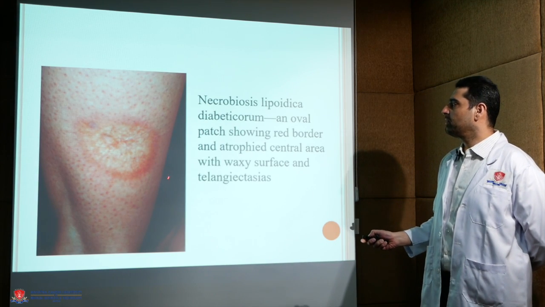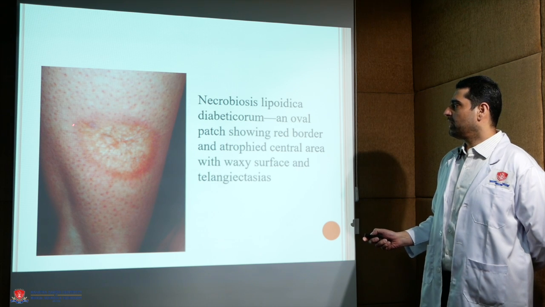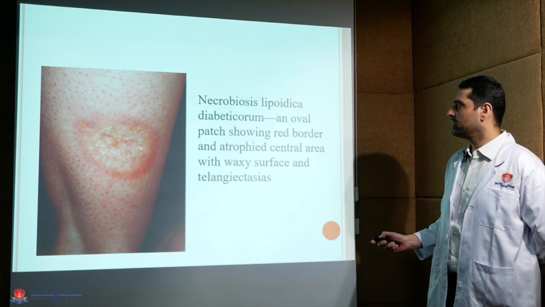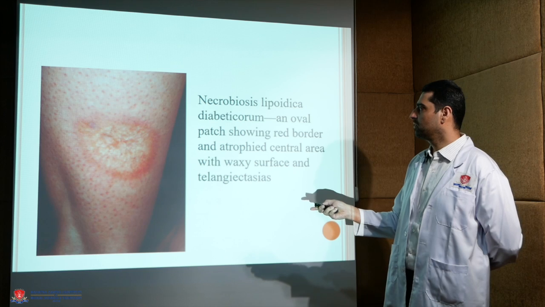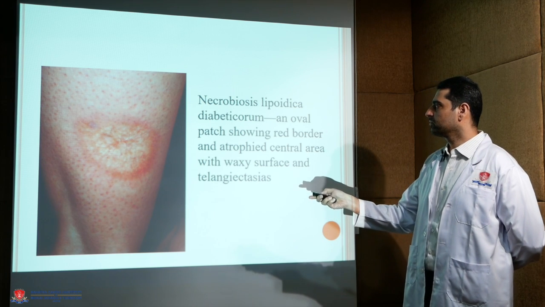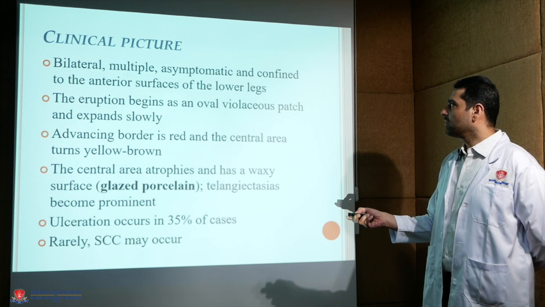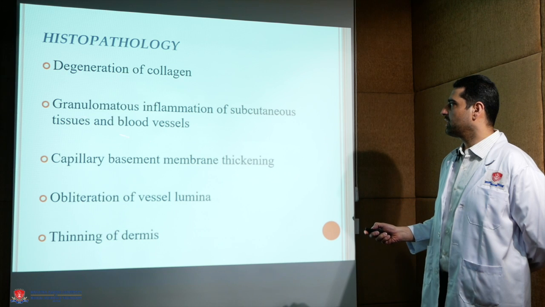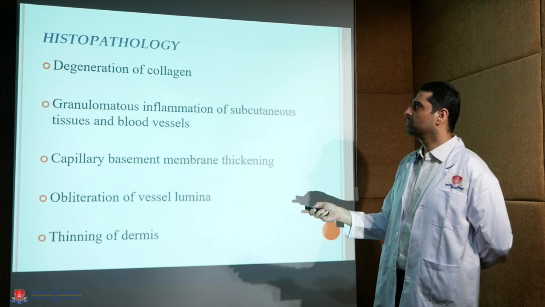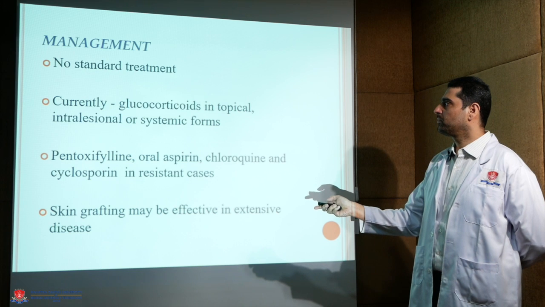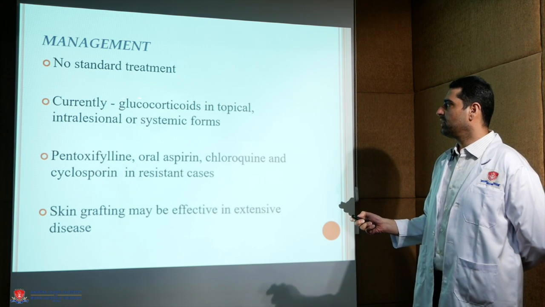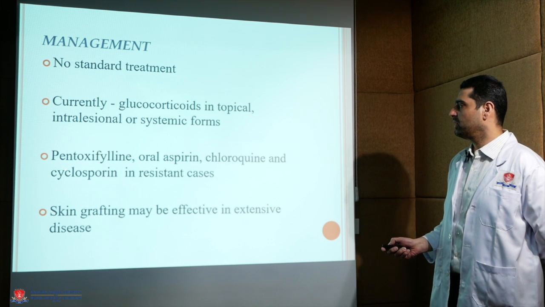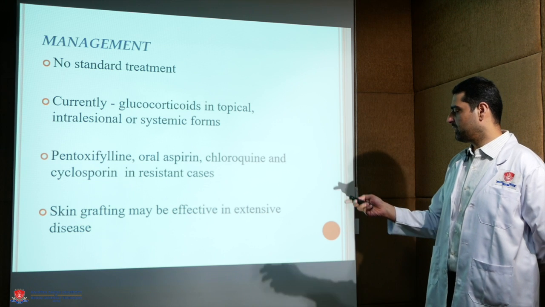Now this picture shows a well demarcated erythematous plaque having erythematous periphery and yellowish waxy central discoloration along with prominent telangiectasias. Histopathology shows degeneration of collagen along with granulomatous inflammation. As such, there is no standard treatment, and steroids in various forms along with pentoxifylline, aspirin, chloroquine and cyclosporine have been used. Skin grafting may be effective in extensive disease.